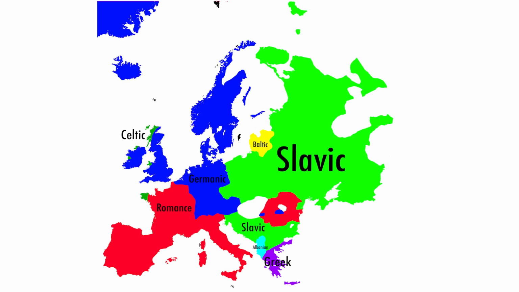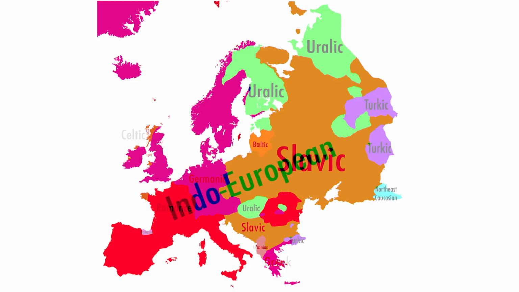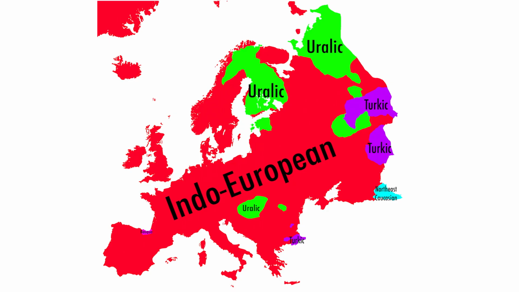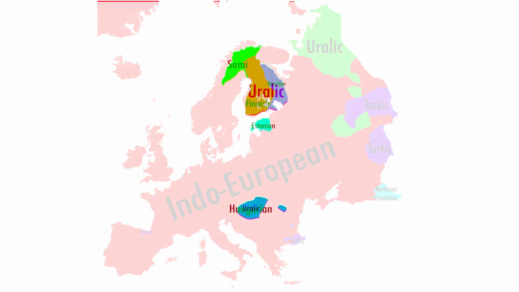So, we have covered all of the Indo-European languages in Europe, but as you saw at the beginning, not all European languages are Indo-European. There are also prominent areas that speak Uralic languages as a majority. There are 38 Uralic languages, and the majority of them are in Inner Russia, but I am only going to talk about the few important ones.